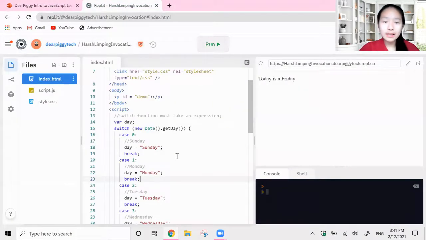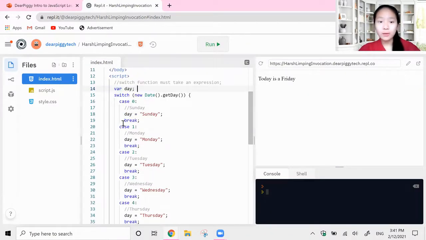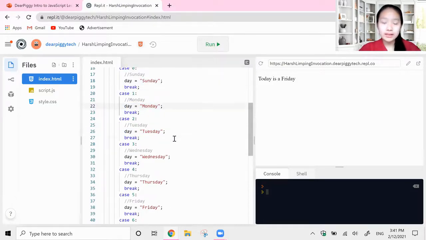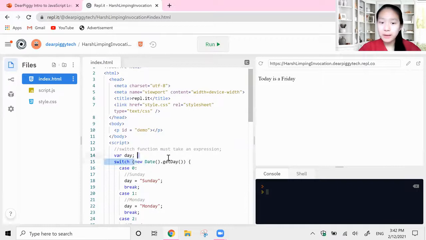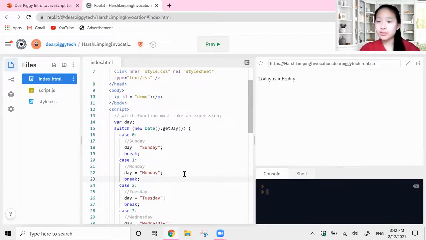Remember, we created a variable called day that had no real value, and then we would change the value every time based upon whatever case it was. The case was determined by the date, specifically the getDay function, which would give us either 0, 1, 2, 3, 4, 5, or 6.